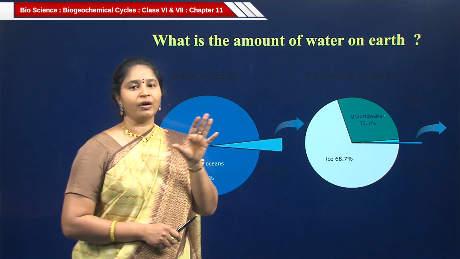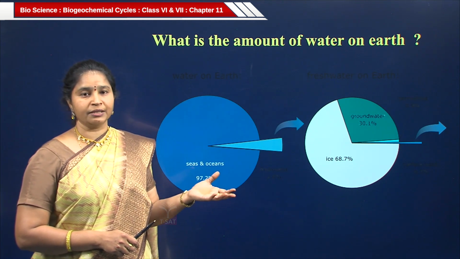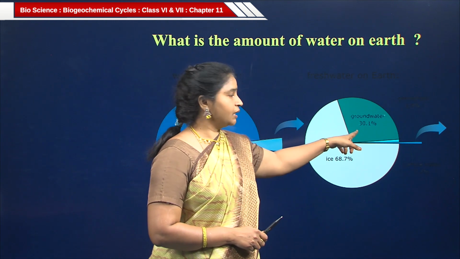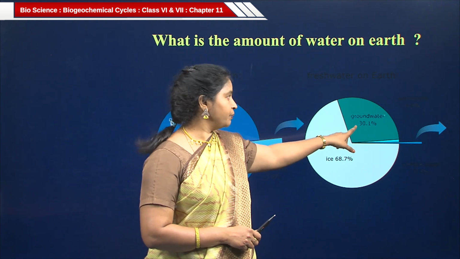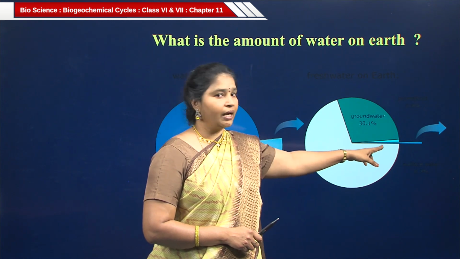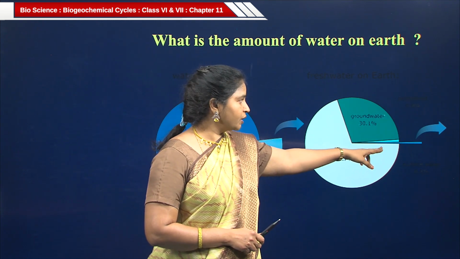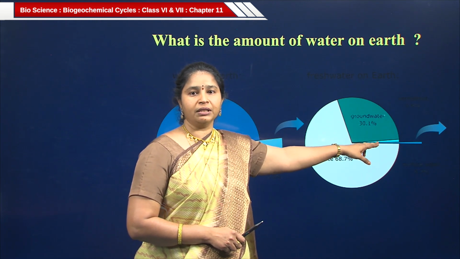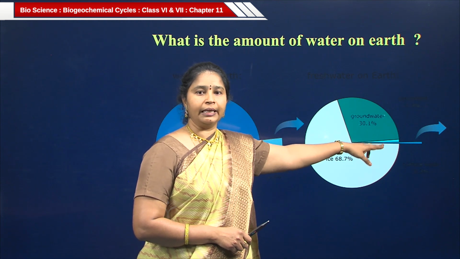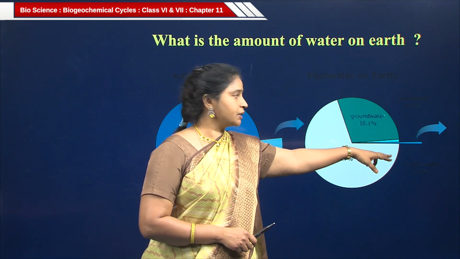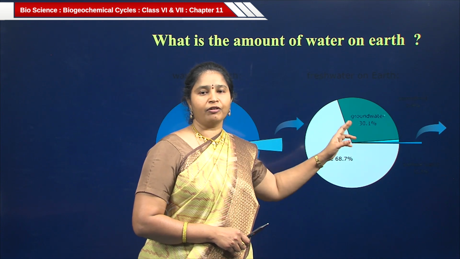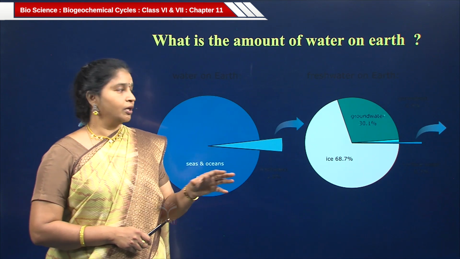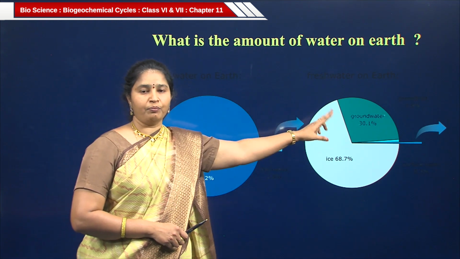68.7% is in the form of ice. We can't use that ice for any work. So, if you see groundwater, groundwater is 30.1% and surface water is 0.9%. Surface water means the water present in the streams, rivers and lakes. And 0.5% is in the form of frost. Frost means that it is completely in ice form.